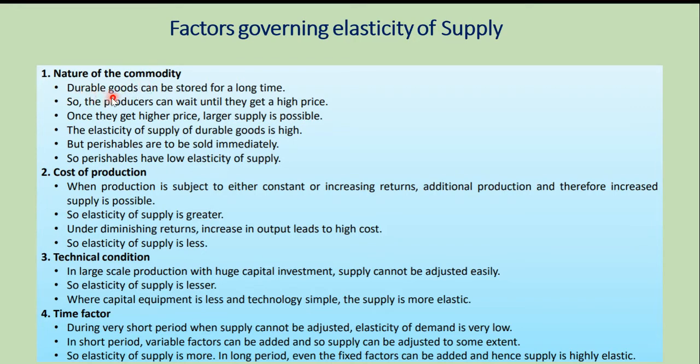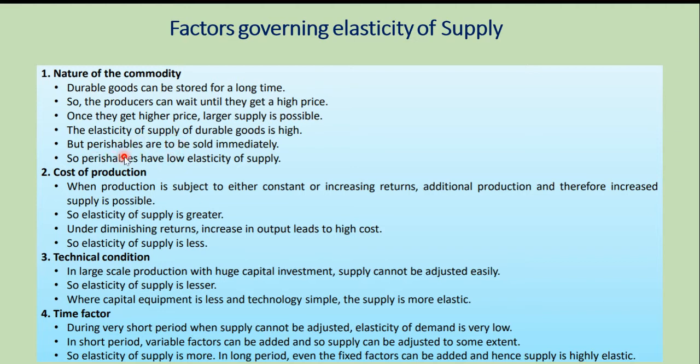If the commodity is a durable good, it can be stored for a long time. So the producers can wait until they get a high price. Durable goods means like fridge, TV, goods that can be used for a longer period. Okay. And it can be used several times. They are only called durable goods. So durable goods can be stored for a long time, so the producer can wait until they get a high price. Whereas